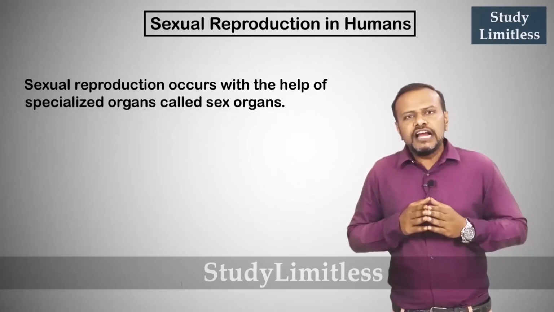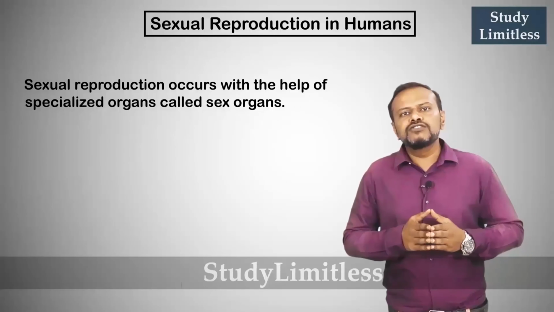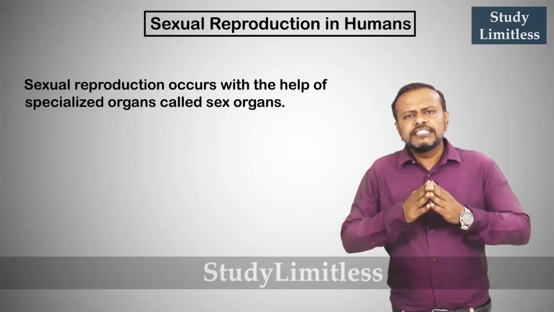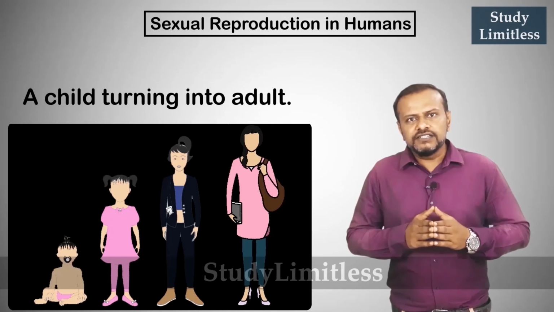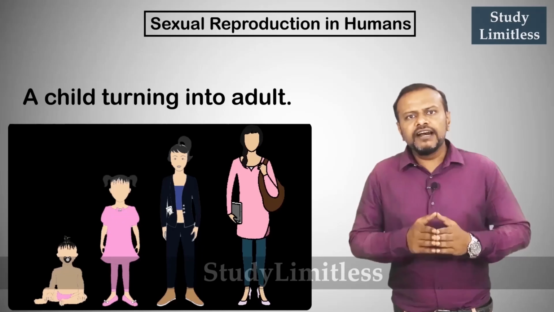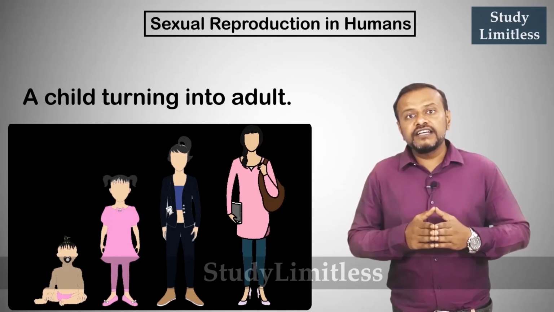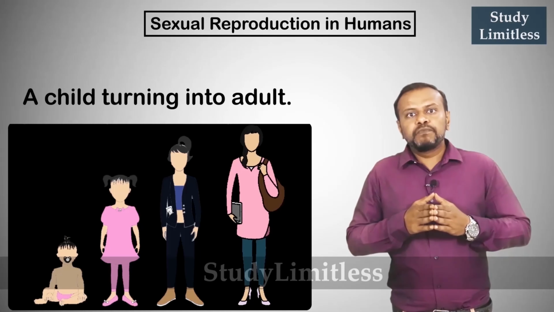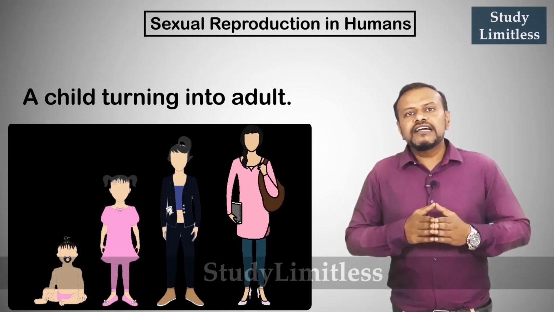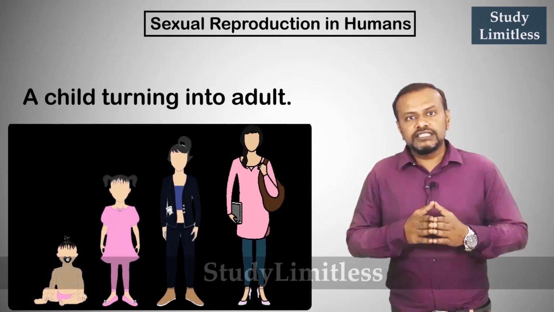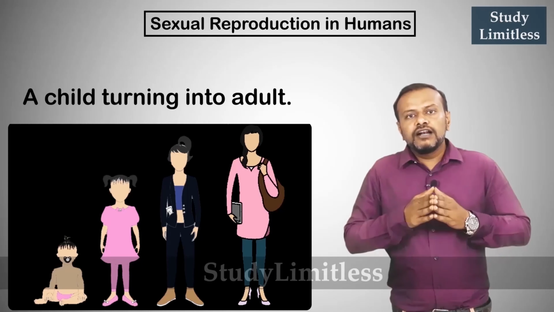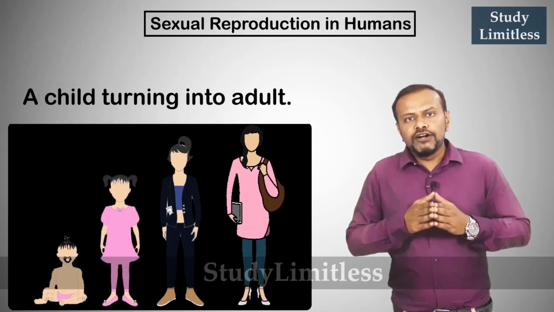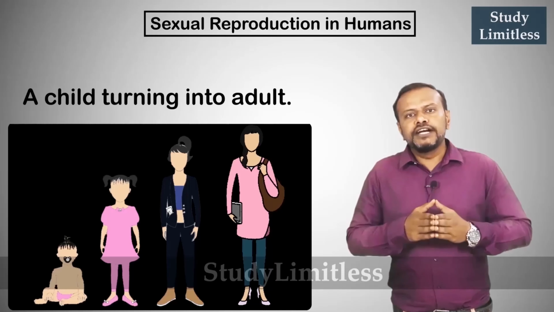Sexual reproduction in higher organisms, that is in animals and human beings, occurs by specialized organs which are known as sex organs. When a child develops, you will observe many developmental processes like falling of the milk teeth and formation of another set of teeth, and development of muscles. In males, you will observe thick hairs coming out as beard and mustaches, whereas in females, you will observe the chest developing into breasts.